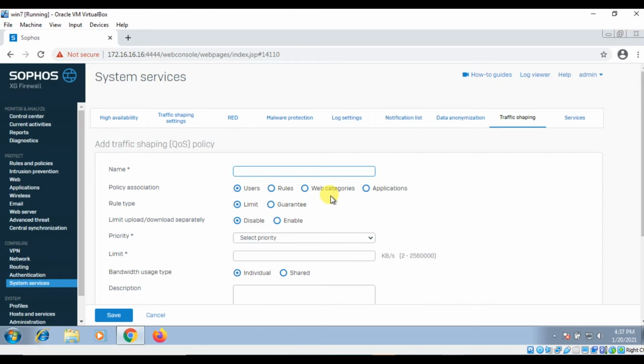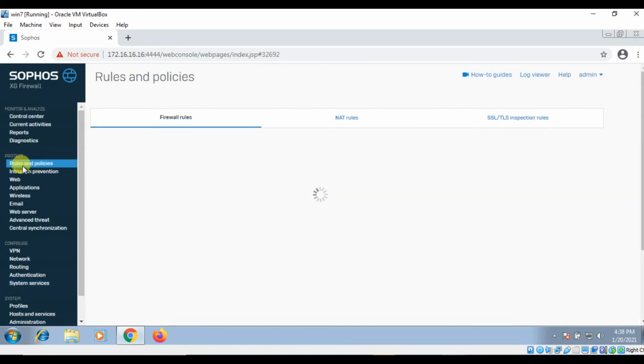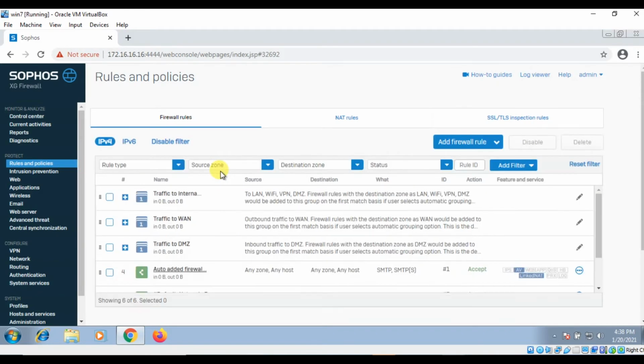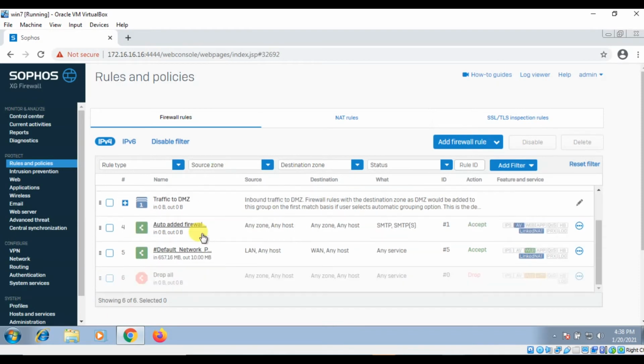rule option. That rule means the firewall rule. If we go on this rule and policy, here we can see from which rule our traffic is passing. By default, my laptop traffic is passing from this default network policy.